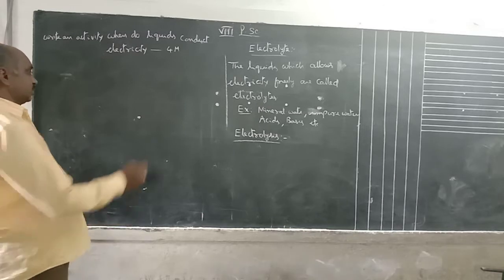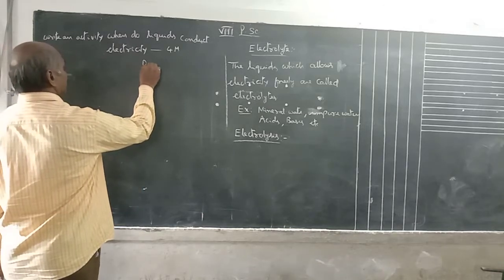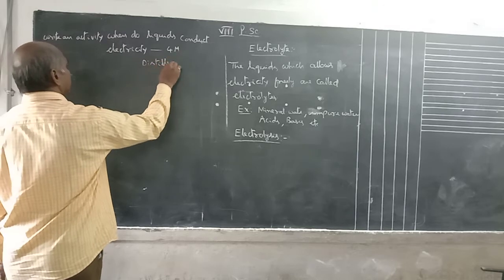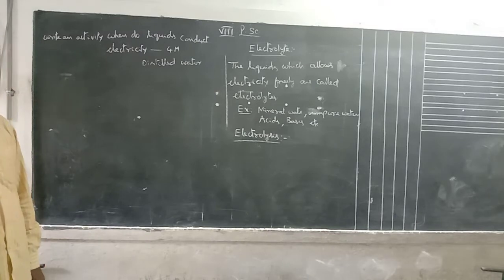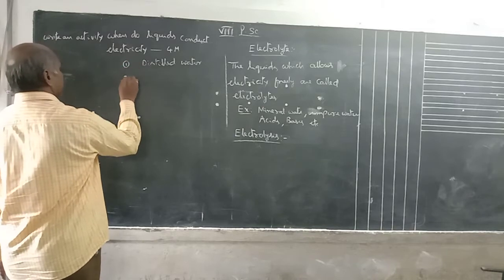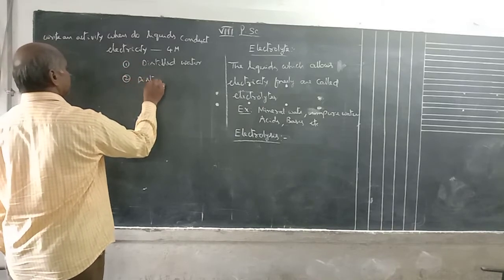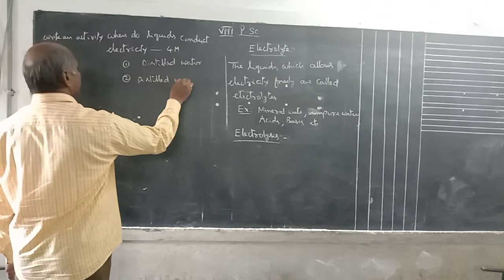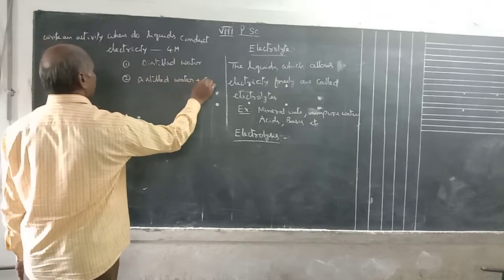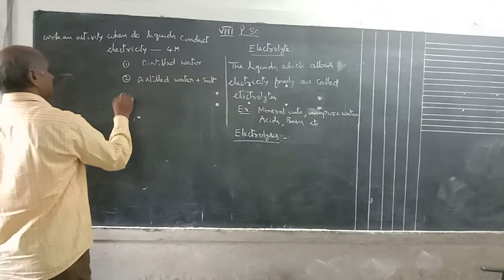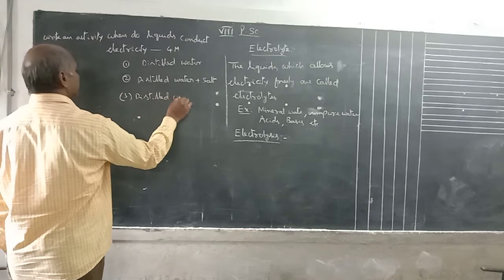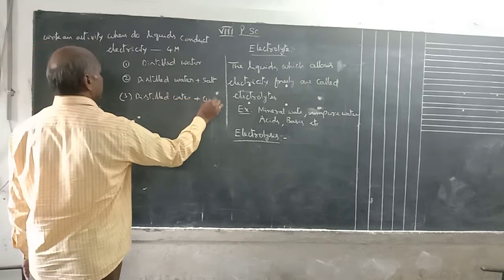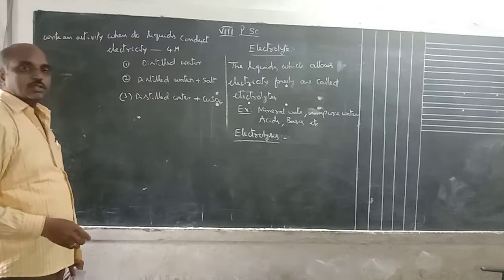Different kinds of liquids are there. First, distilled water. Distilled water means pure water, with no impurities, completely 100% pure. Second, distilled water plus salt. Third, distilled water plus CuSO4, which is copper sulfate.